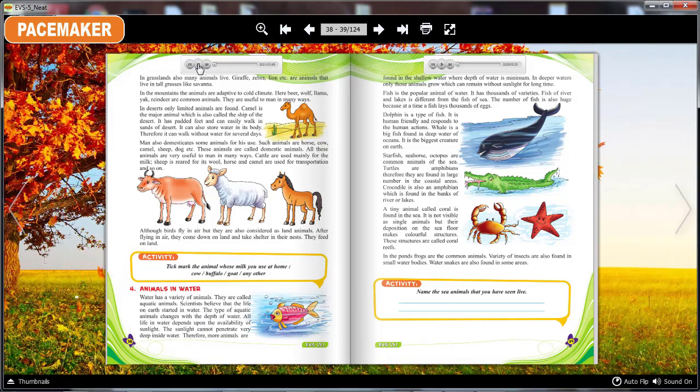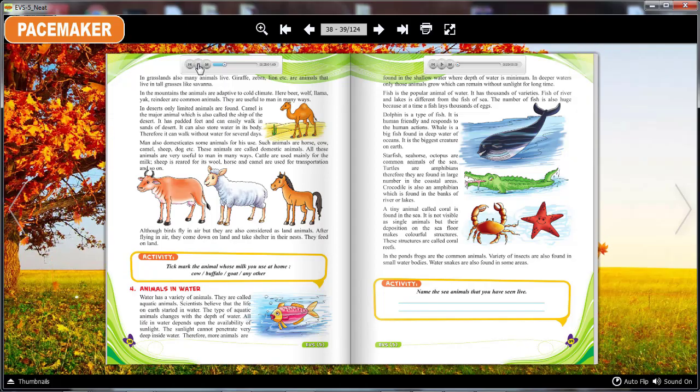In grasslands also, many animals live. Giraffe, zebra, lion, etc. are animals that live in tall grasses like the savanna. In the mountains, the animals are adapted to the cold climate. Here, bear, wolf, llama, yak and reindeer are common animals. They are useful to man in many ways. In deserts, only limited animals are found.